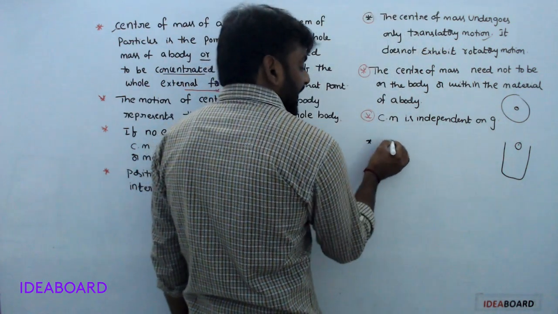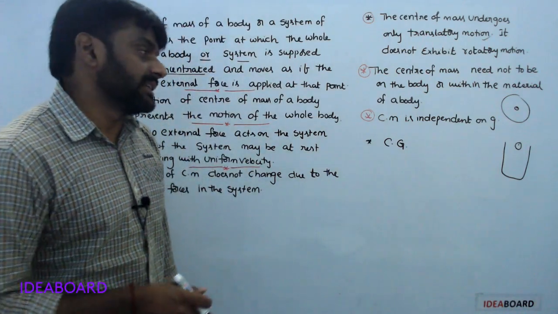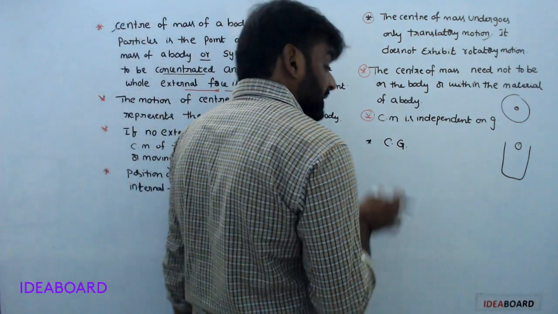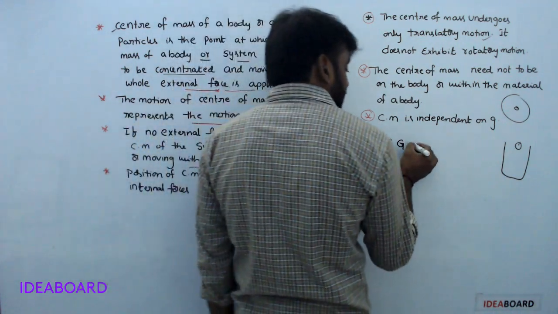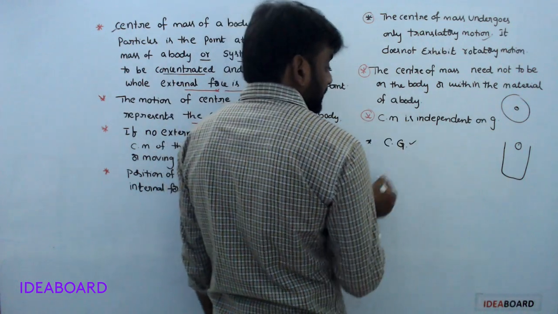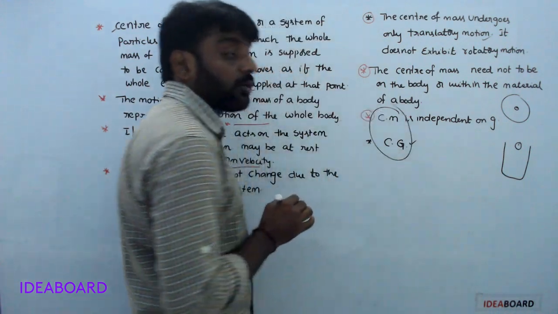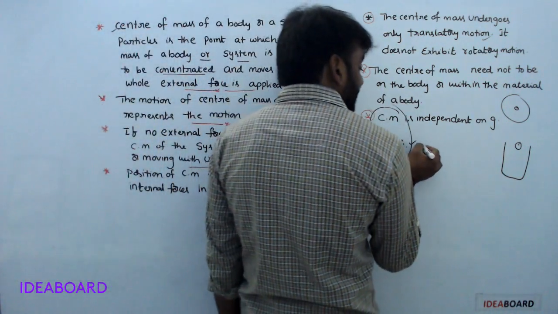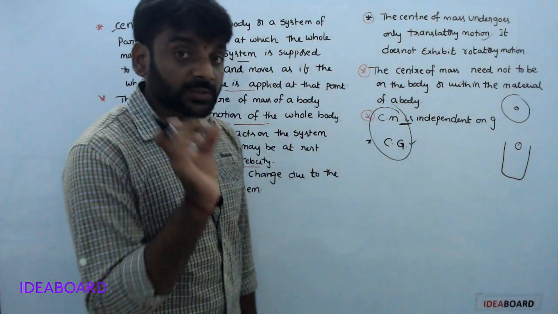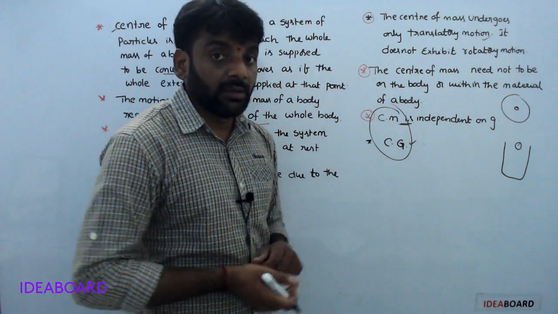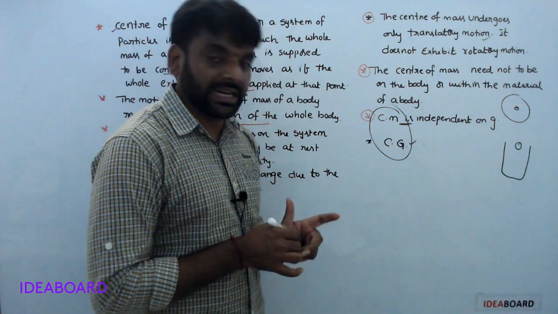Next, center of gravity means where the total weight of the body is concentrated. For smaller and regular bodies, center of mass and center of gravity both coincide. Center of gravity depends on g, but center of mass is independent of g. For smaller bodies both coincide, but for larger bodies they do not coincide. Understood?